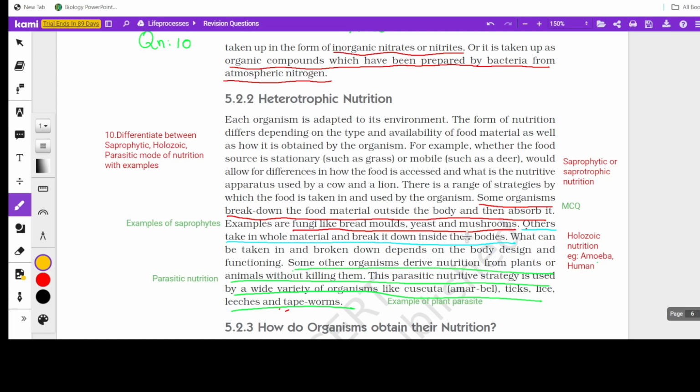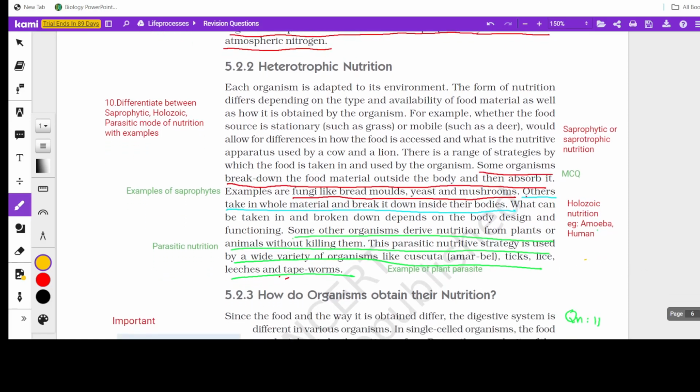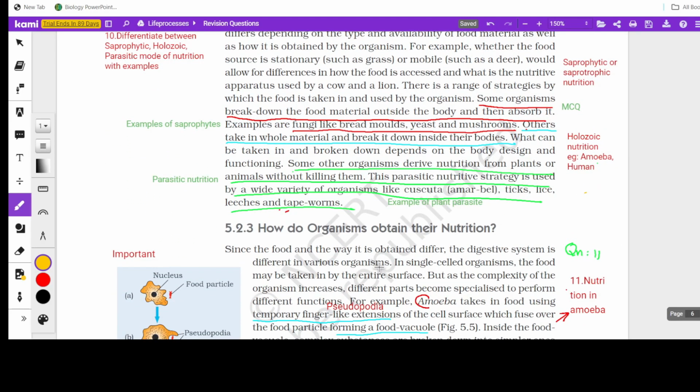Whereas in holozoic nutrition, they take in the whole material and break it down inside their bodies. Examples: amoeba, human. We take it in and then digest. And parasitic nutrition: some organisms derive nutrition from other plants or animals without killing them. Examples of plant parasites and animal parasites: plant parasite, cuscuta or amarbel, and animal parasites like ticks, lice, leeches, and tapeworms.